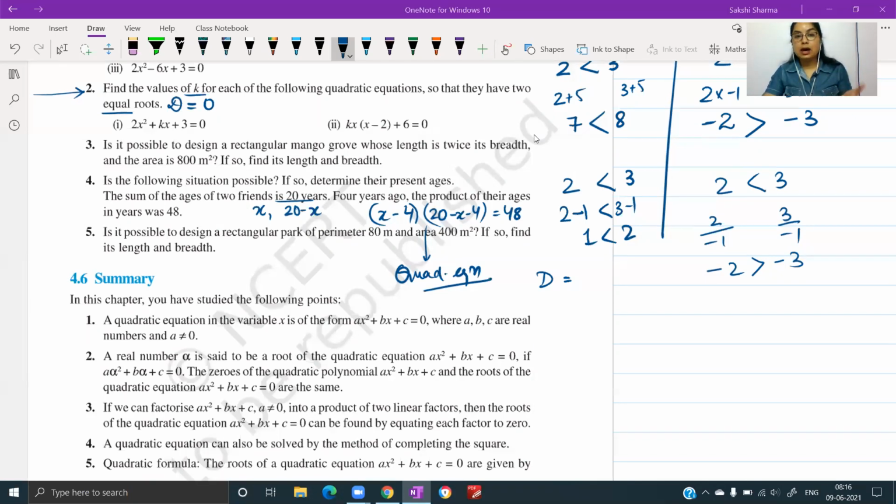And in case after realizing that the solution is possible, अगर question में कहा गया है yes you need to find the answer as well, तब आप उसको further solve करोगे. And it's not necessary कि अगर आपने discriminant find किया है तो आपको quadratic formula से ही solve करना है. You could do it by factorization even after calculating the discriminant. But since you have calculated the discriminant, the first step is already done. You just need to apply the formula to find out the roots.